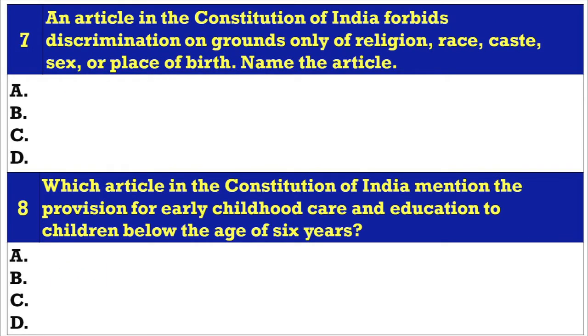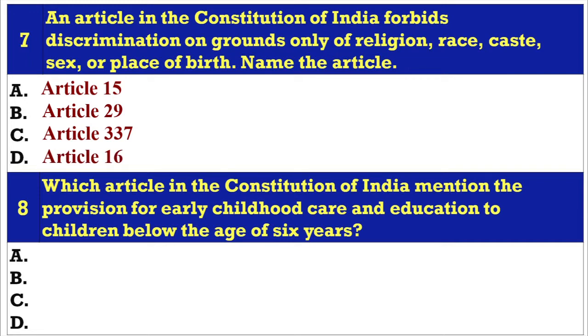Question number 7. An article in the Constitution of India forbids discrimination on grounds only of religion, race, caste, sex or place of birth. Name the article. A. Article 15, B. Article 29, C. Article 337, D. Article 16. Answer A. Article 15.